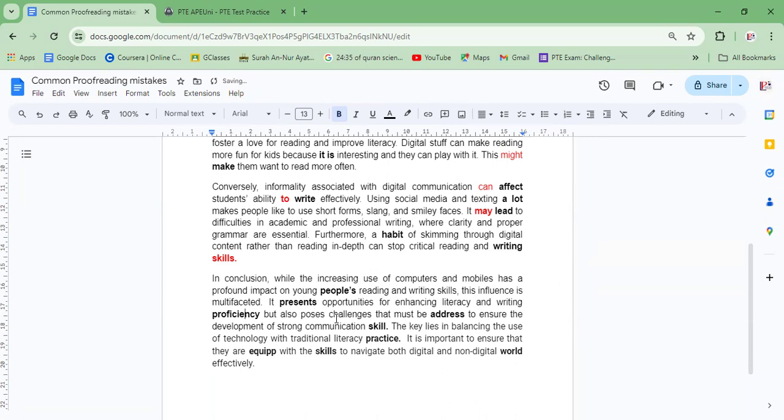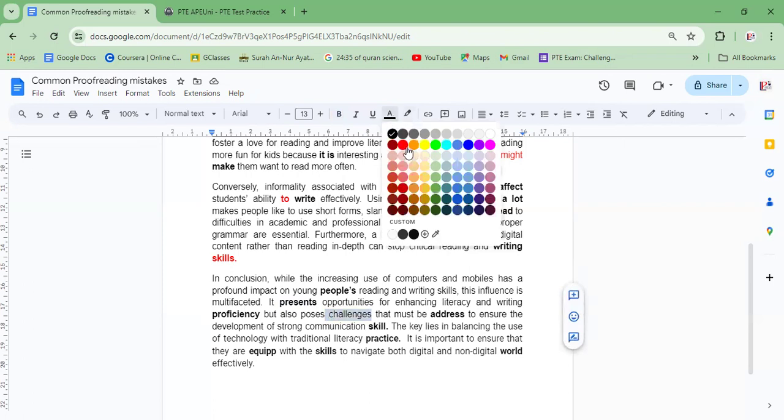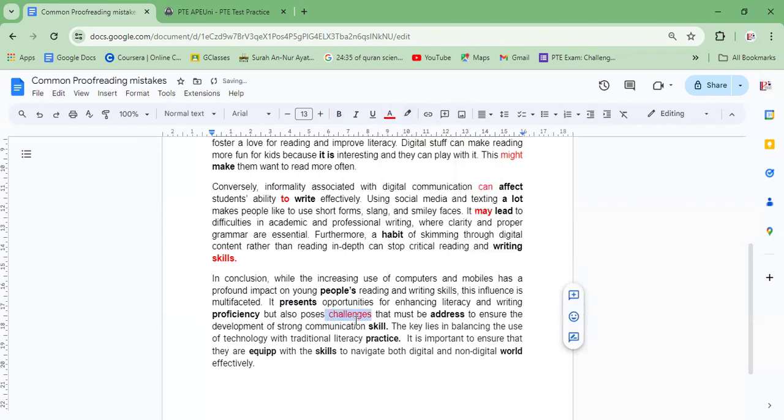But there's also poses challenges that must be addressed to ensure. So why address? Why not addressed? It is use of passive voice. The phrases must be in this context indicate that passive voice where the subject, which is challenges. So challenges is your subject. So in the given context of subject, challenges receive the action of the verb which is address. In passive voice construction, we use the past participle form. So past participle form is addressed.